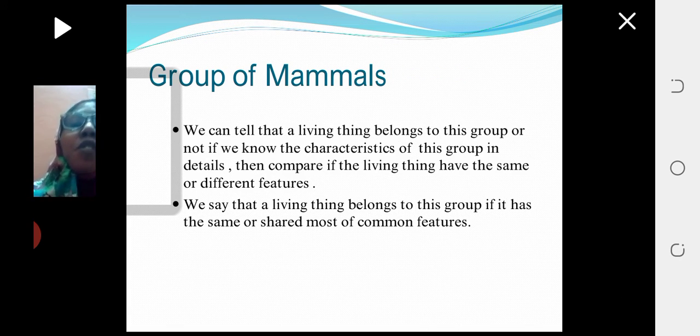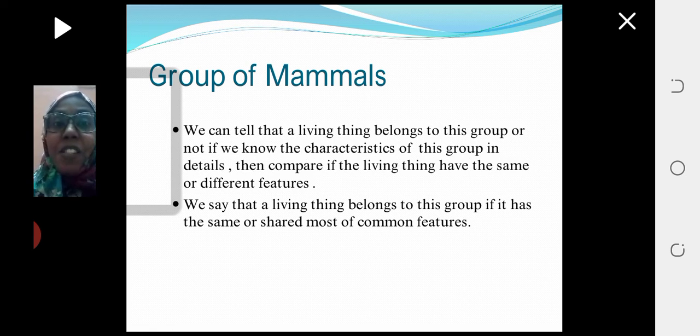The first group in the group of animals is the group of mammals. We can tell that a living thing belongs to this group or not if we know the characteristics of this group in detail, then compare if the living thing has the same or different features.